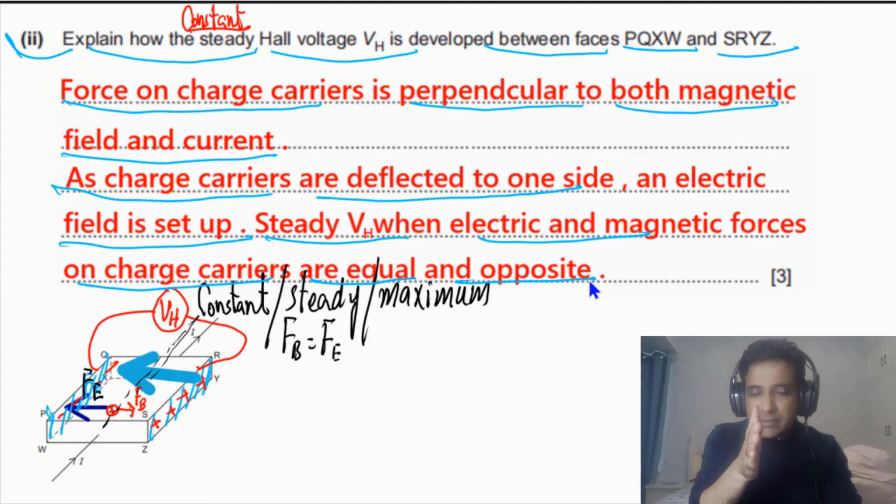When the electric force is getting stronger, there will be less and less net force on the positive charges. At one point, the two forces will be balanced, so the charges will just go in a straight line. At that point, the value for voltage will be maximum, and that value is the steady Hall voltage.